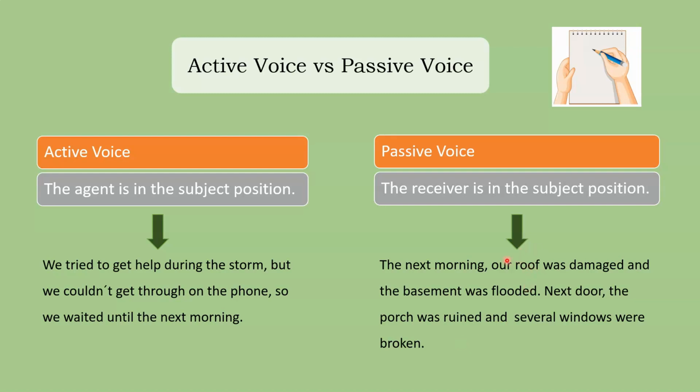Our roof was damaged. The basement was flooded. The porch was ruined. Windows were broken, right? So we are shifting the attention from who or what does an action to what the object of this action is. So that's basically the difference between active voice and passive voice.